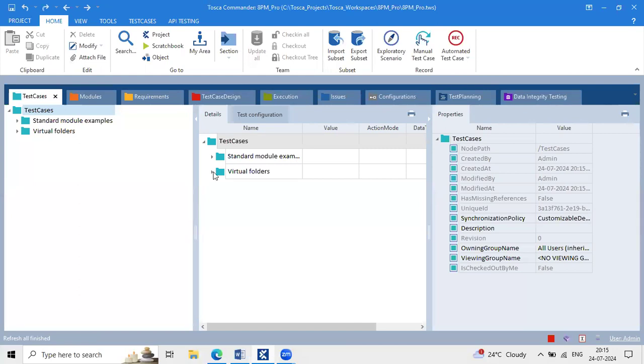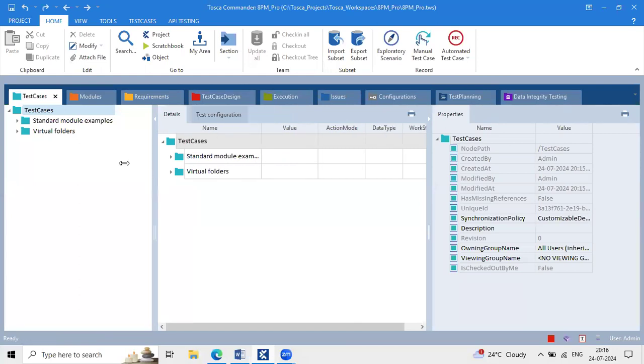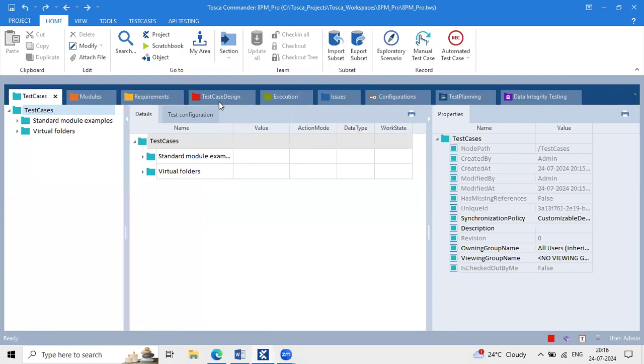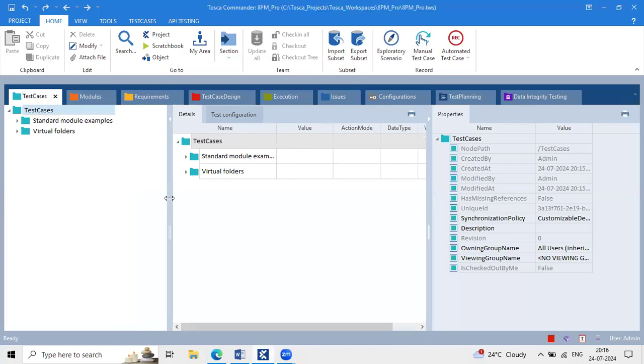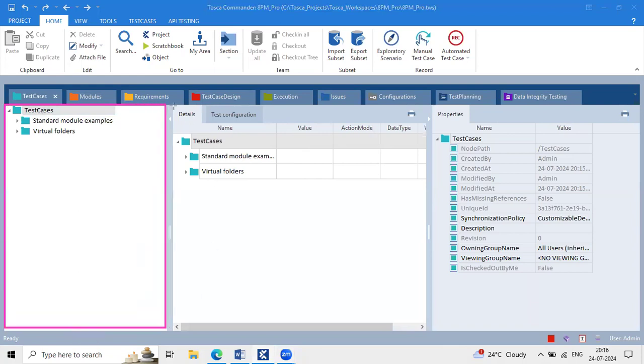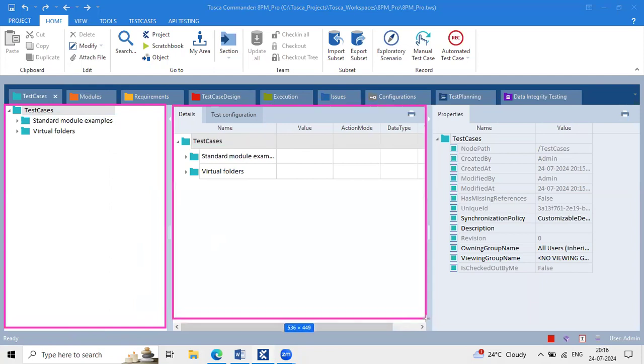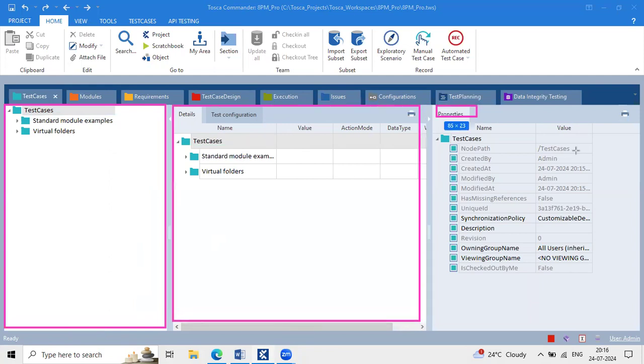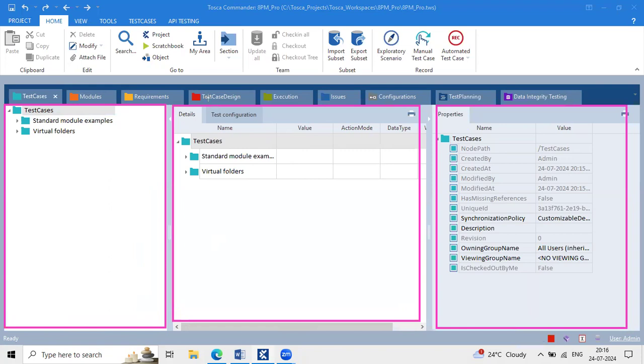Yes. So once we log into the project, everyone is able to see the number of sections here. And I'll show you one point: if you log into a project in real time also, you will see this kind of interface. So the left one we call the hierarchy pane. This one is the detailed view. And the right side one is the properties pane. This is common for all these phases. Each one we can call a phase.